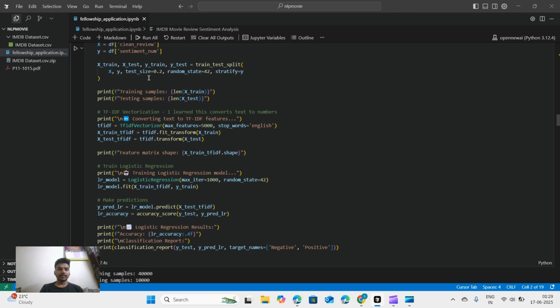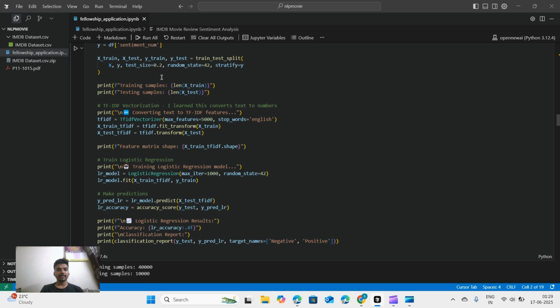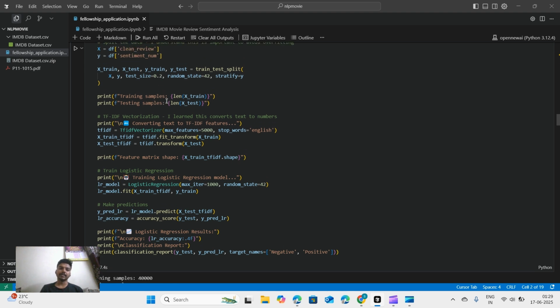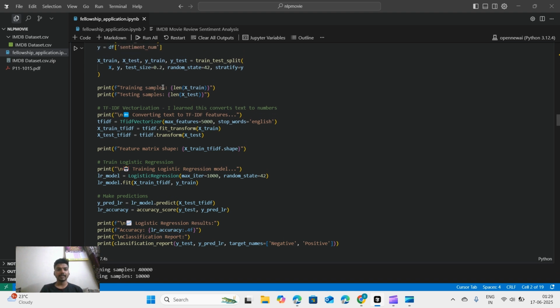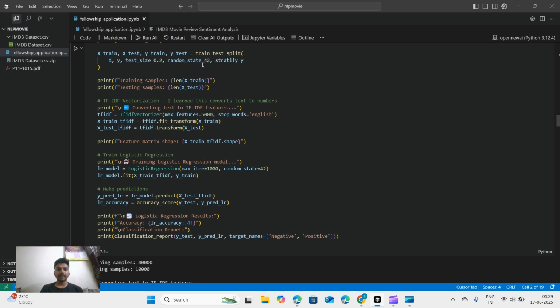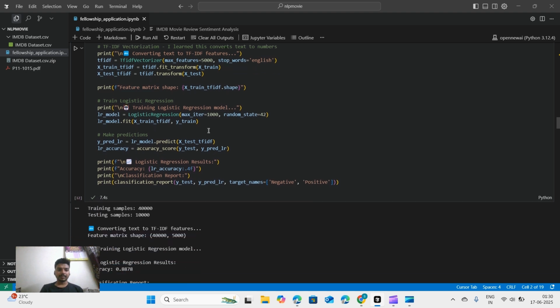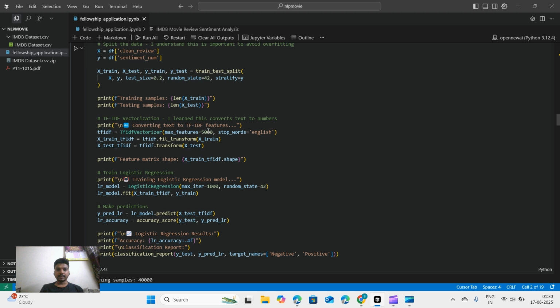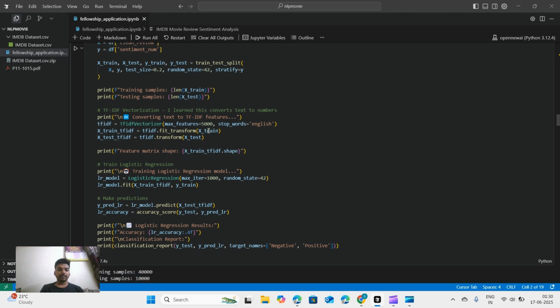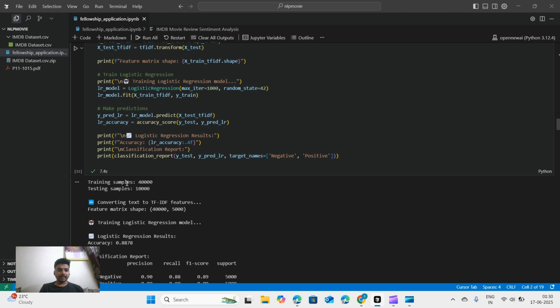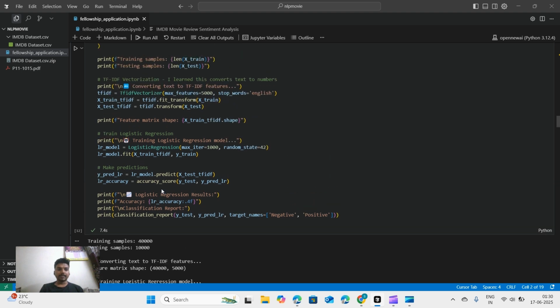And here we have given the test set as 0.2, which is 20% of the data set. So we have 50,000 samples, so 10,000 samples would be used for testing, and we have initialized the random state at 42. We can have any value for it, and we are just stratifying it to have a better output. Okay, and you can see the training sample here and testing sample here as 1000.